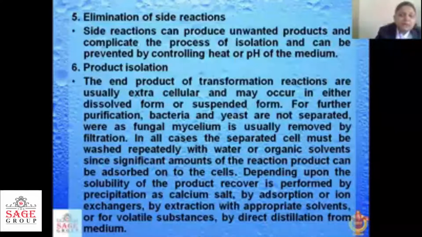After the reactions take place, side reactions or side chains can be formed, or some unwanted products can be formed. These can be prevented by controlling the heat or by changing the pH of the medium. These can be solved by this type of control of heat and pH of the medium. After the product is formed, there should be product isolation.